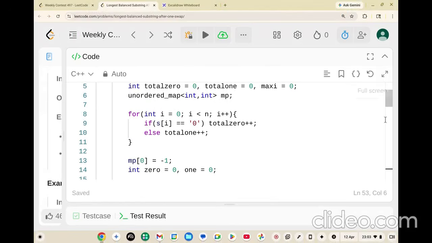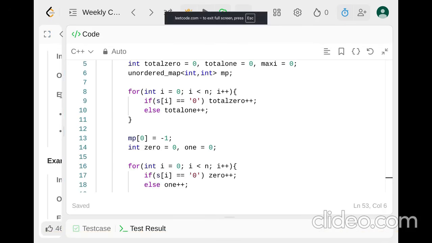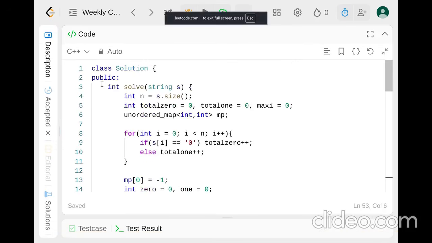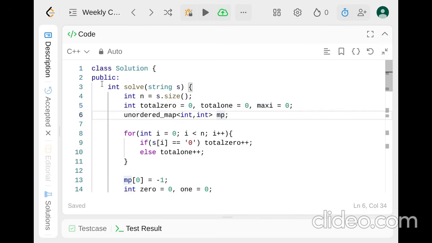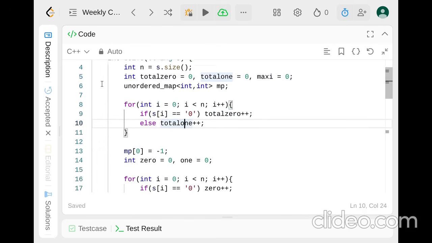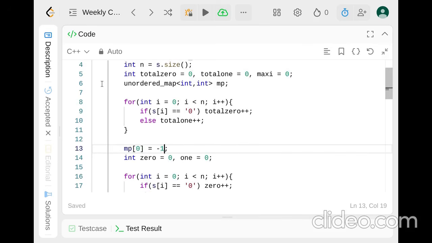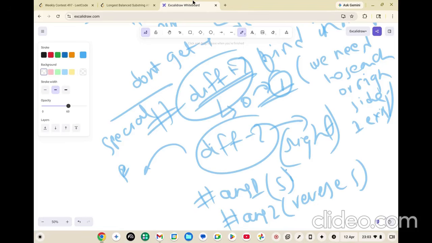So now let's look at it. What we did was we first created the size n, total 0, total 1, and maxi. We created an unordered map, and if it is a 0, total 0 is incremented, else total 1 is incremented. Till this, I don't think you have a problem. Map of 0 is -1 because that is very obvious. If you had a string 0 1 only, then this is also a balanced string, so for that reason you are storing map of 0 as -1.